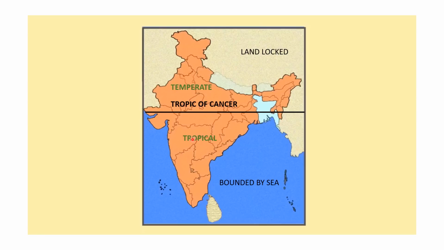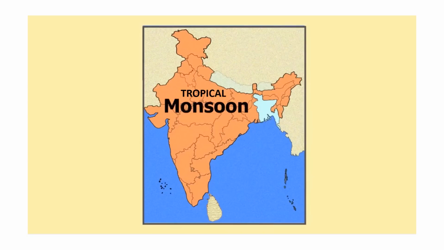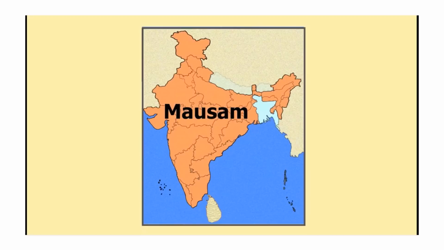The climate here therefore varies from place to place, and from coast to the interiors they experience different kinds of temperature as well as climate. Now the Indian climate is known as the monsoons. Why is it known as the monsoon? Because the monsoons are very predominant for about 4 months in India and affect the agriculture, the life, and occupation of many people of India. It comes from the word mausim, which means change, the change in the season.